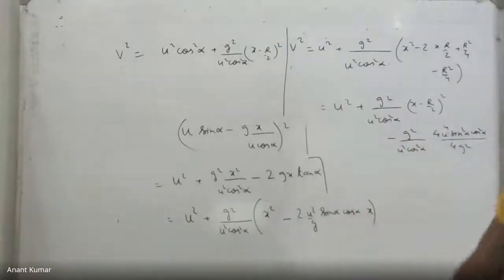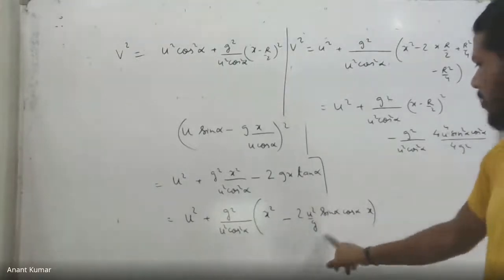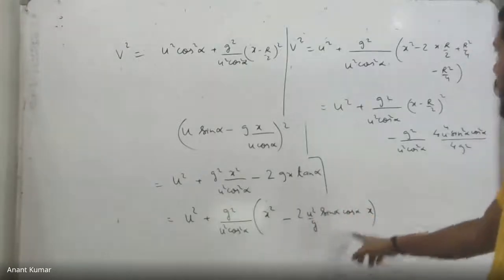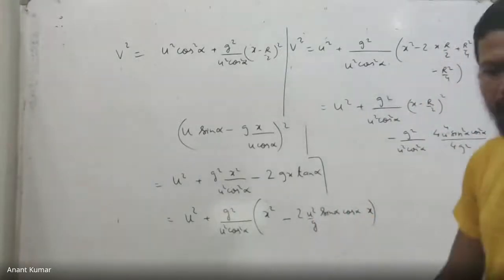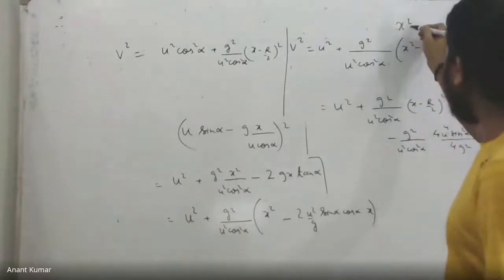Can you repeat the top part of the right hand side? This one? Yes, sir. The lower part is clear. I was effectively trying to complete the square because 2u square by g sin alpha cos alpha is nothing but the horizontal range that I wrote down as R, and so it was something like x square minus Rx.